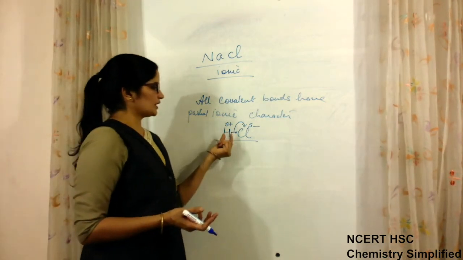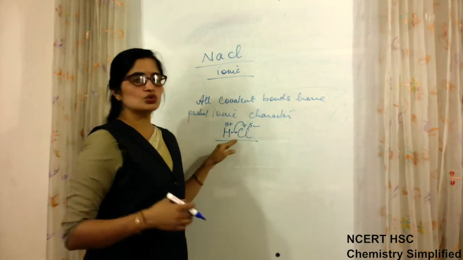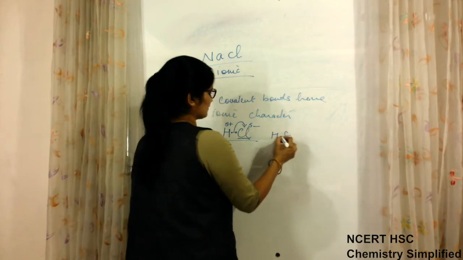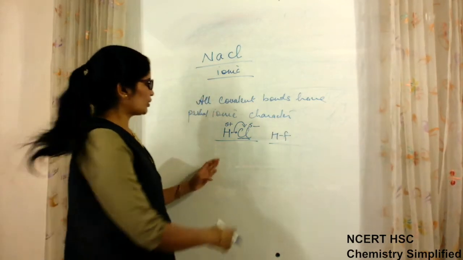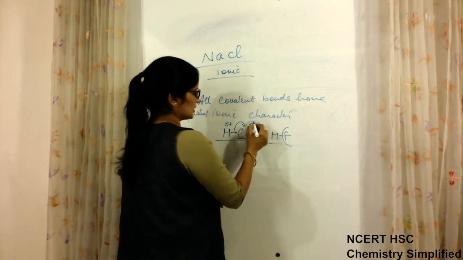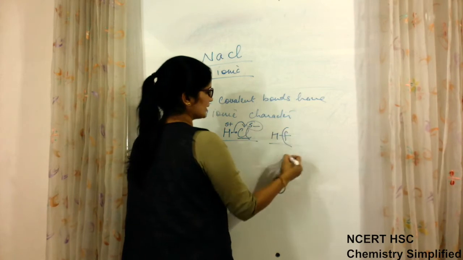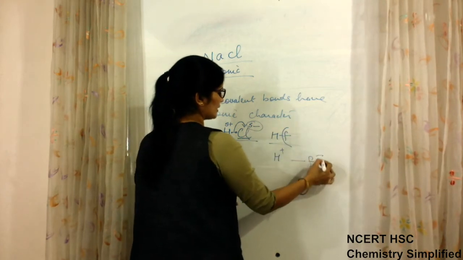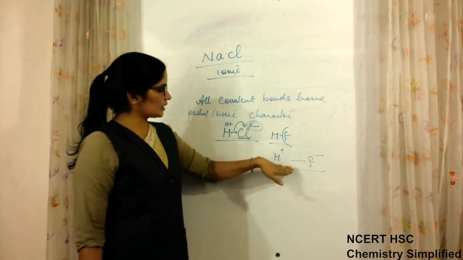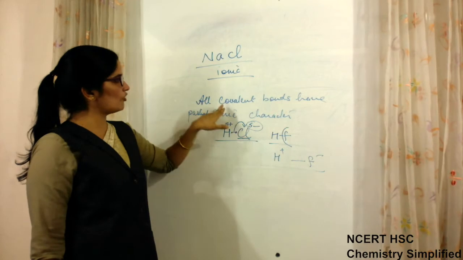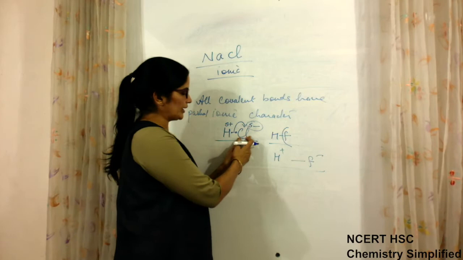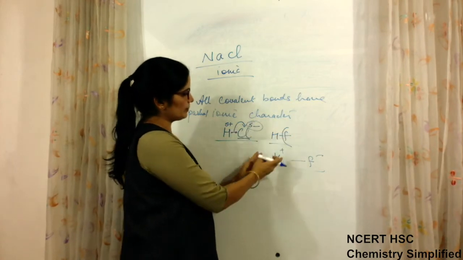But suppose the electronegativity difference is too high, suppose it is HF, then what happens? Because F is more electronegative, it carries this pair with it, and instead of partial charges it becomes H positive and F negative. Complete separation takes place. So the ionic bond is an extension of covalent bond when the electronegativity difference is so high that the more electronegative atom carries the shared pair towards itself.